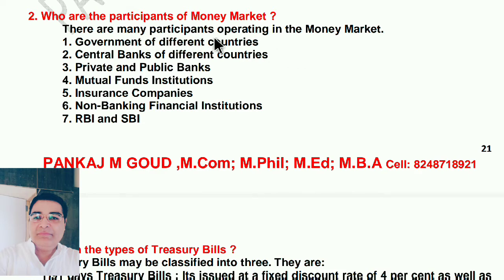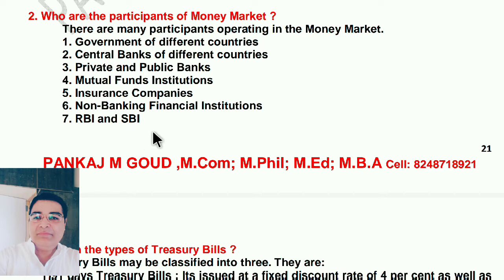There are many participants operating in the money market. First, government of different countries, means different countries governments are keeping the shares of their companies. Central bank of different countries, private and public banks, mutual fund institutions, insurance companies, non-banking financial institution, RBI and SBI.